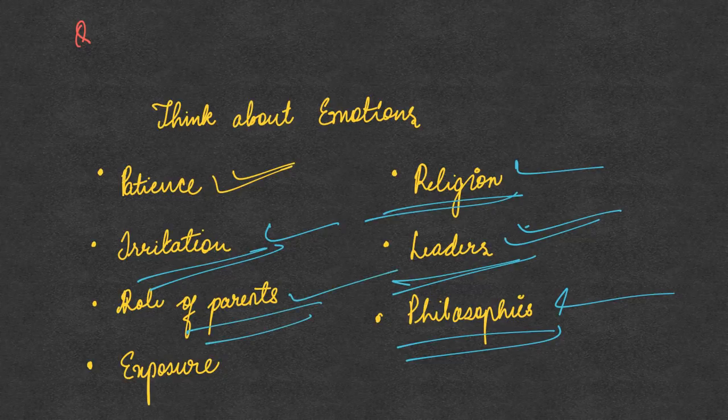Then comes the role of parents. Definitely, parents are a very good source of cultivating your emotional intelligence. Parents have gone through a lot of difficulties in their lives where anybody would have been hopeless, but they always guide you, showing that they did not leave that hope when everything else was going against them. There were so many odds in life, but they still had that hope burning within them. So parents can be a very good source of emotional intelligence.